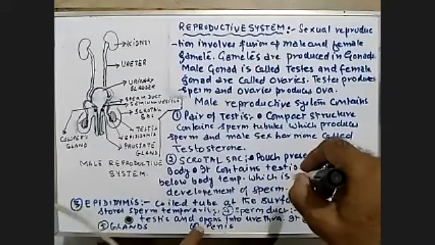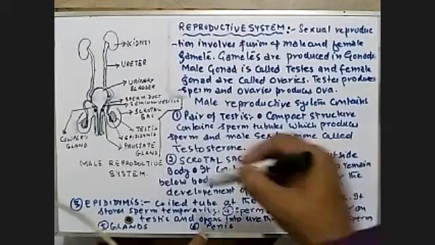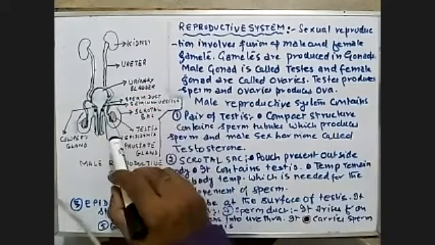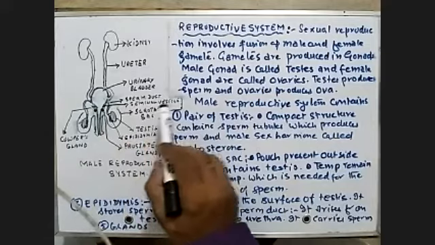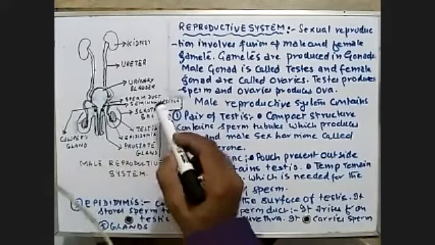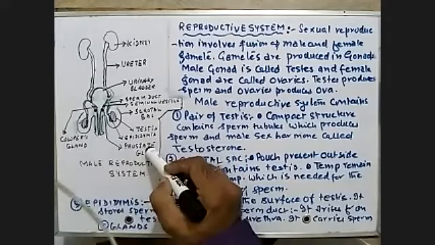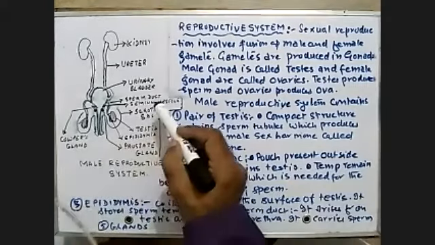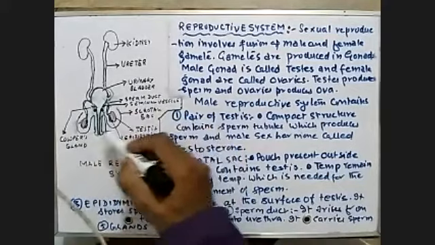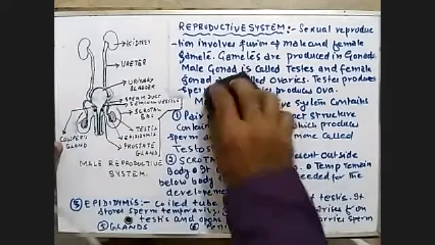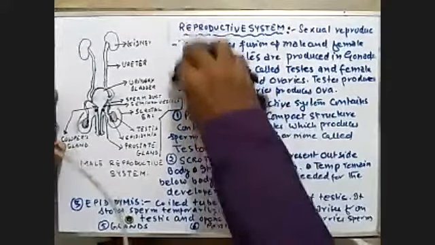The next organ is the gland. There are three glands: seminal-vesicle, Cowper's gland, and prostate gland. These are the three glands. I write about these glands so that you can understand clearly.